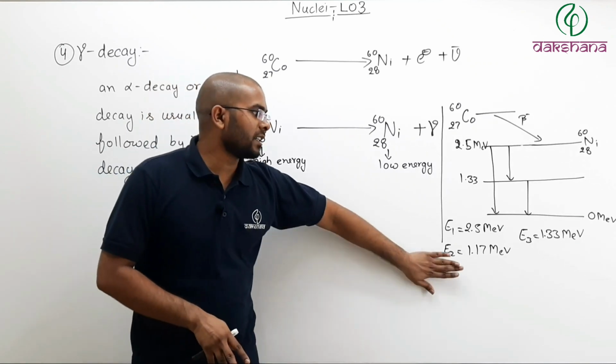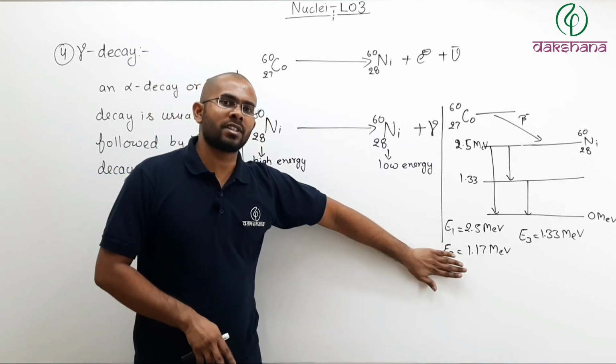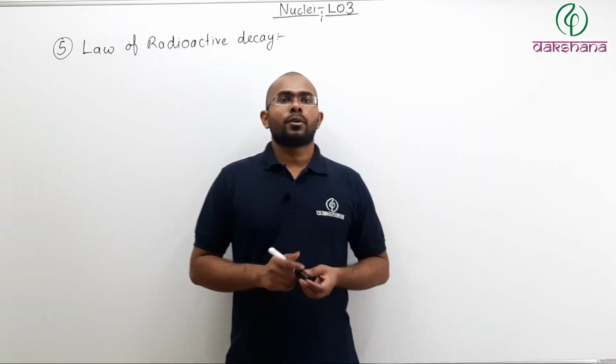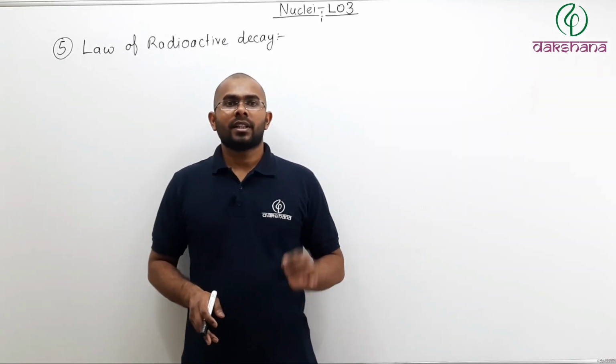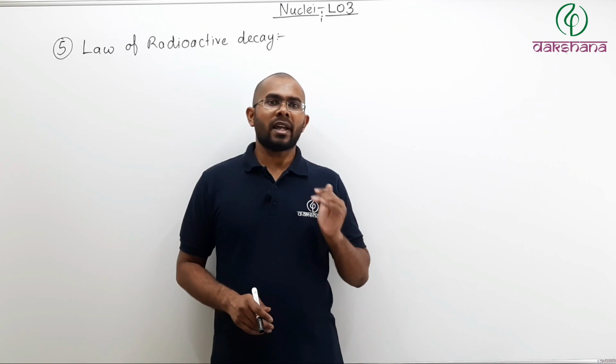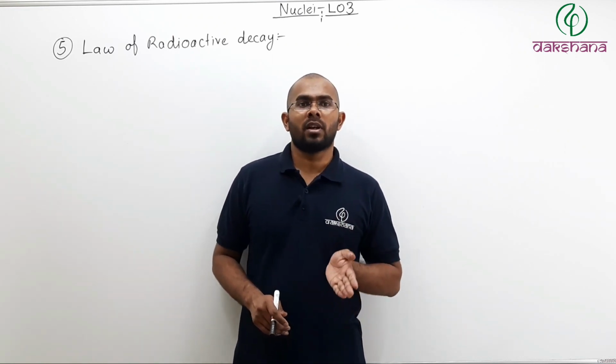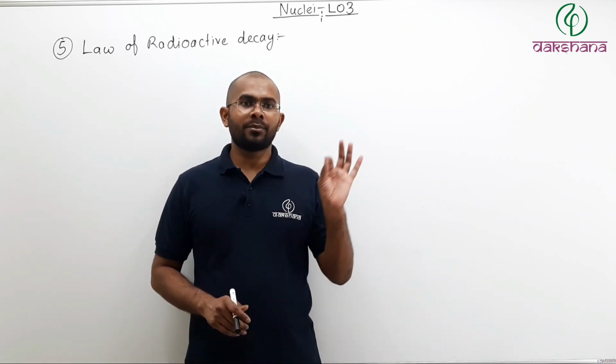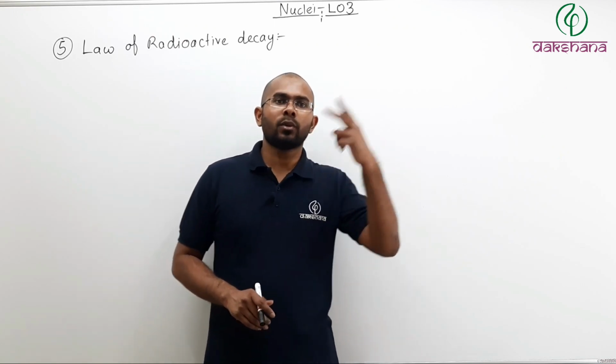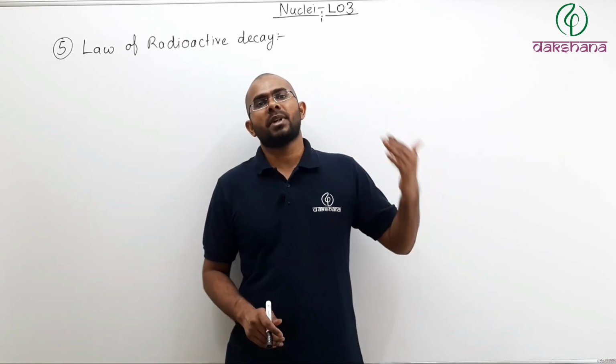You should try to find their wavelength or frequency and find out. So until now we have seen how a nucleus tries to become more stable by undergoing alpha, beta or gamma decay. There are two kinds of beta decays, beta minus, beta plus.